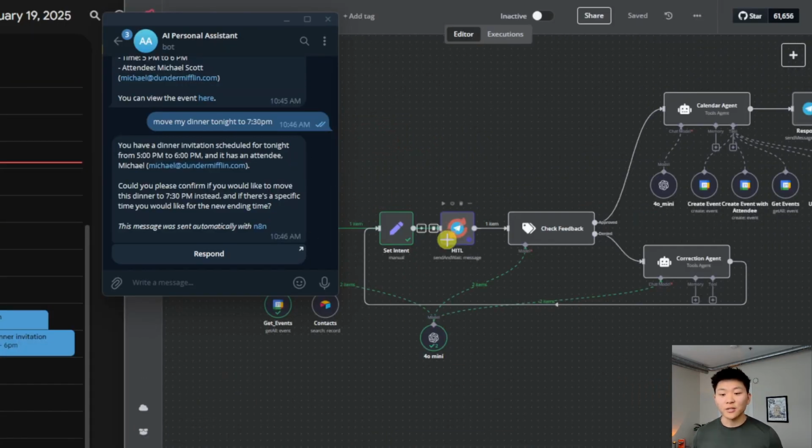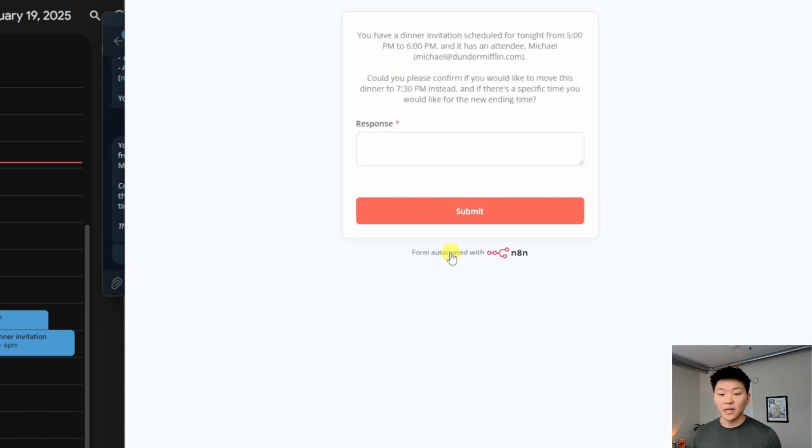So here's the message. As you can see right here in the workflow, the Telegram node is waiting for us, and it says, you have a dinner invitation scheduled for 5 to 6 with an attendee Michael at Dunder Mifflin. Can you please confirm if you wanna move this dinner to 7:30 p.m. instead? So I'm gonna hit respond, open this up, and I'm gonna say, yep, that's good.